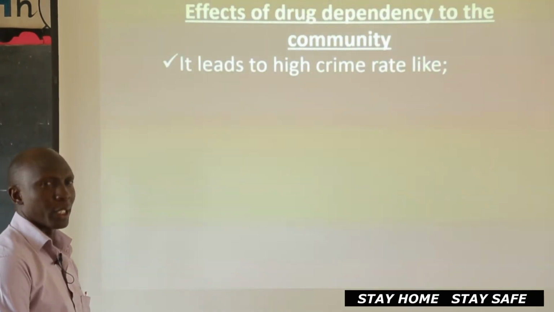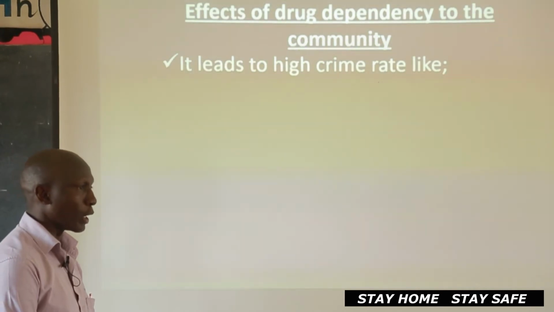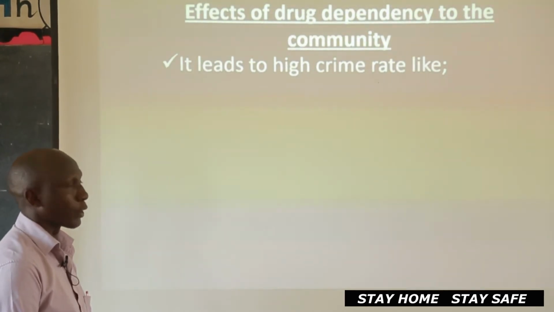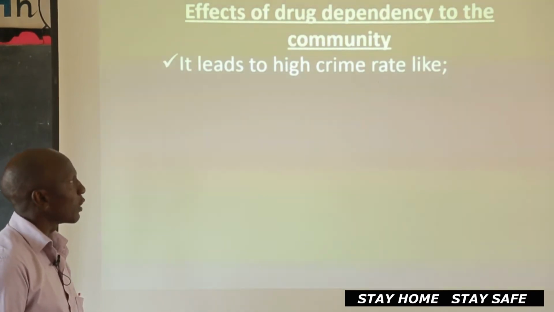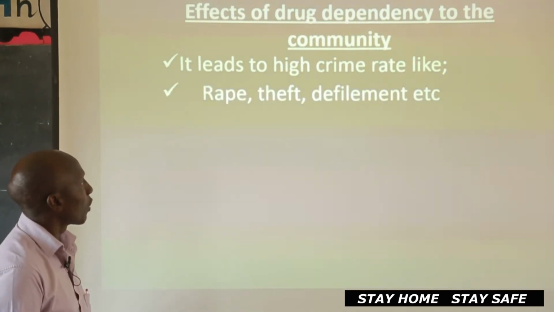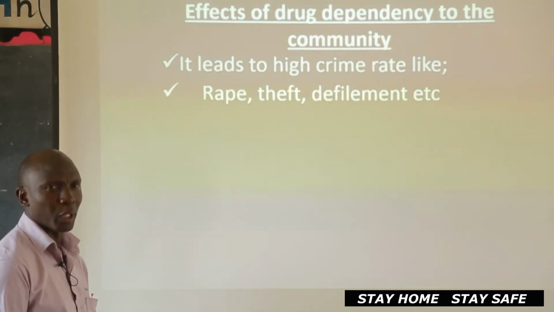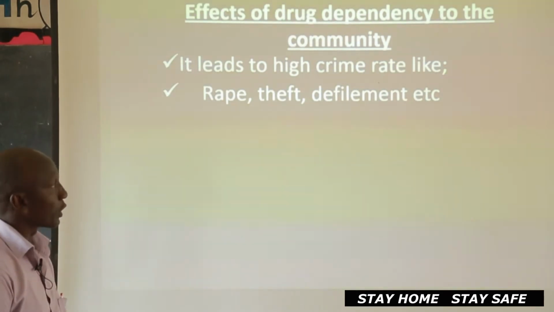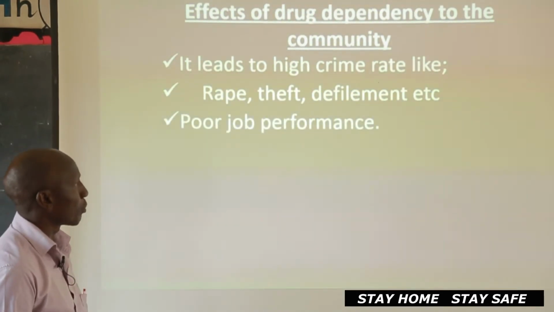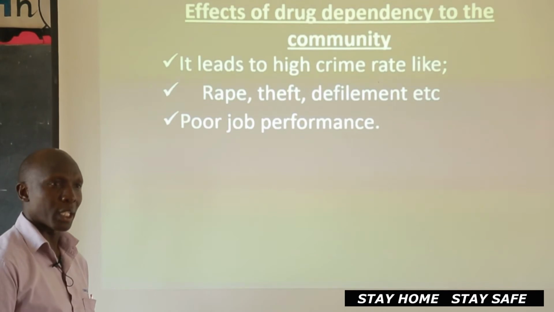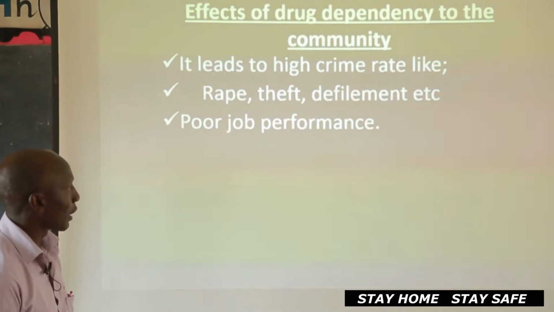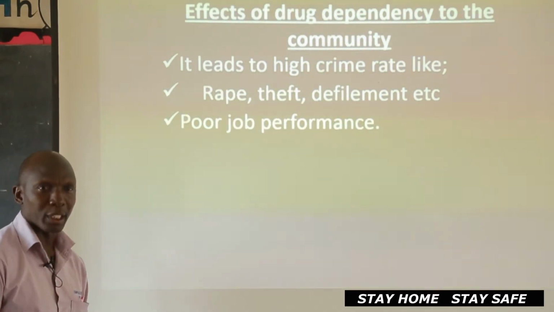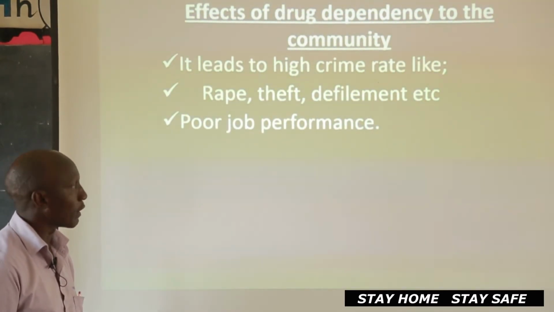One, high crime rate. You could have seen some of these boys and girls out there who abuse drugs. The crime rate tends to be high. They start stealing, they rape, they defile, they do all kinds of things. So crime can be high. So rape, theft, defilement are among some of the crimes which are going to be committed by the abusers here. Then we have got poor job performance. If somebody abuses a drug and he goes out to work, of course he cannot perform effectively as expected. And that results in poor job performance. He cannot be very effective in his delivery of work.